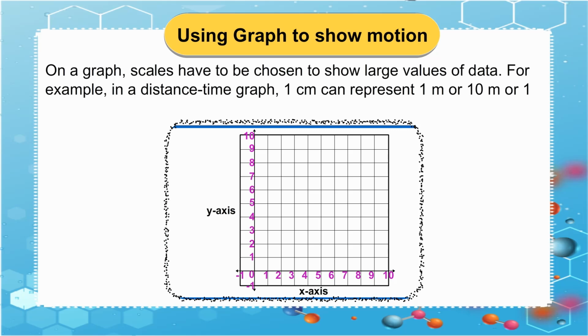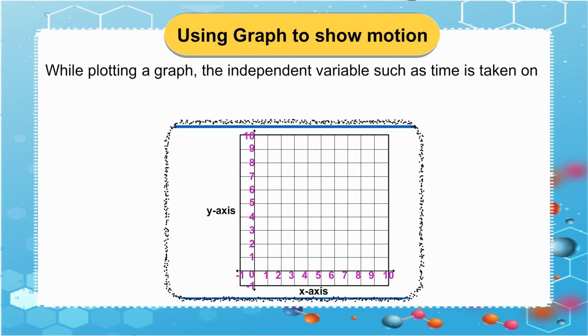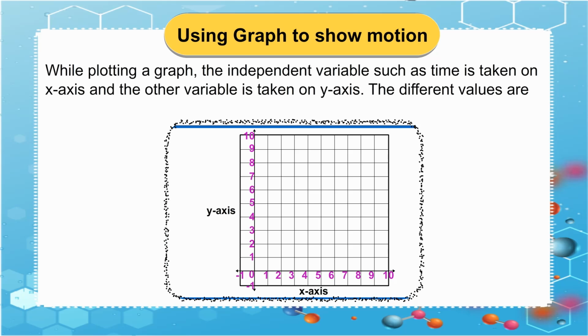For example, in a distance-time graph, 1 centimeter can represent 1 meter or 10 meters or 1 kilometer, depending on the data. While plotting a graph, the independent variable such as time is taken on x-axis and the other variable is taken on y-axis. The different values are plotted at different points.